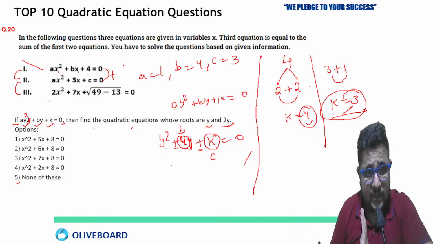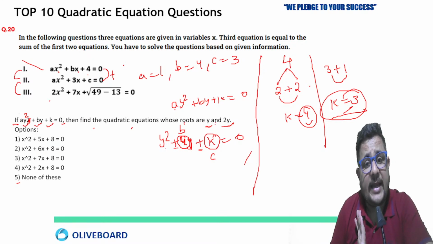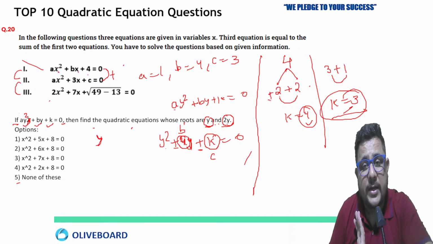Direct method I am telling you how you can approach this. Whose roots are y and 2y? They are not taking first root or second root, means there is a possibility in this situation both roots are going to be the same. Minus 2 and minus 2 for y.